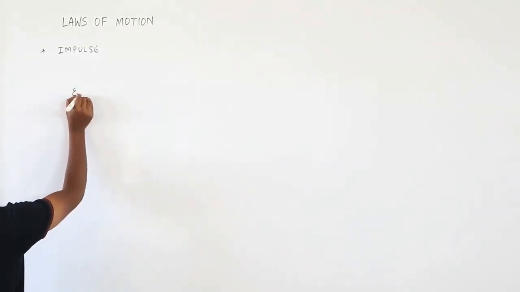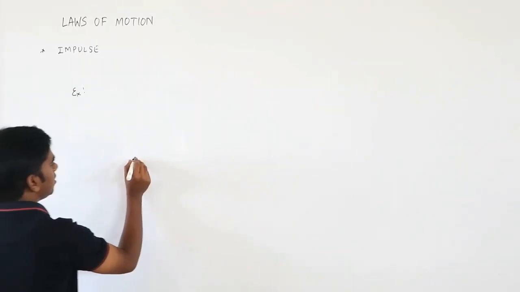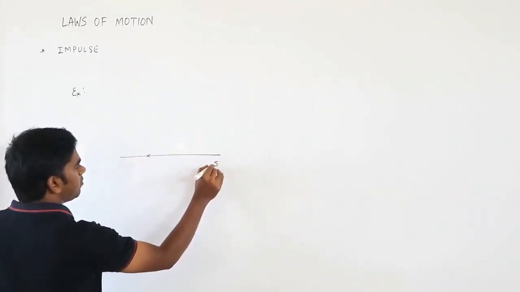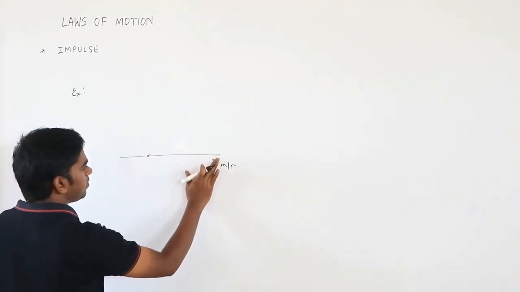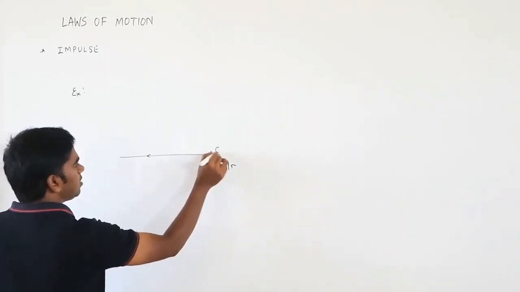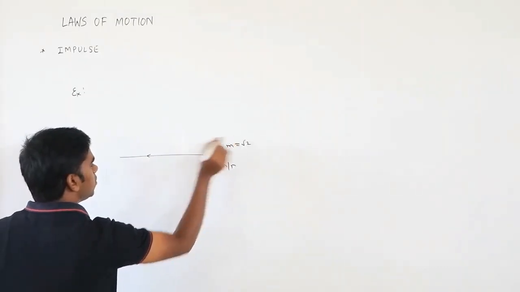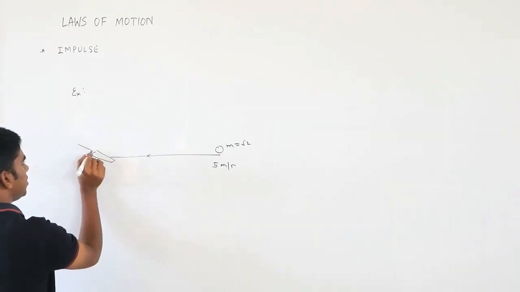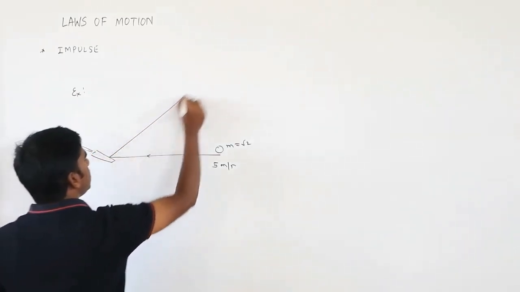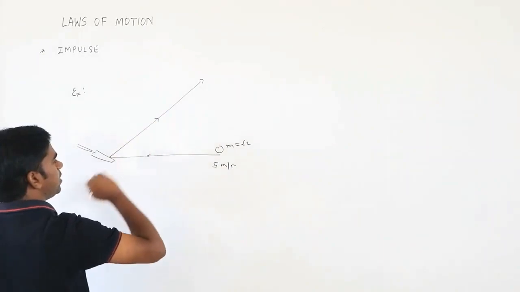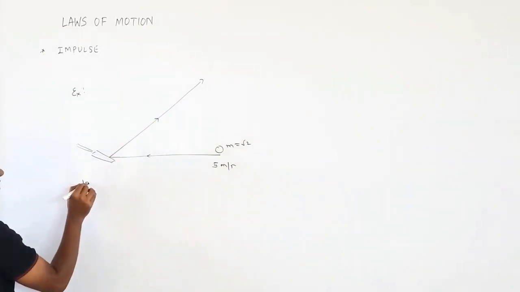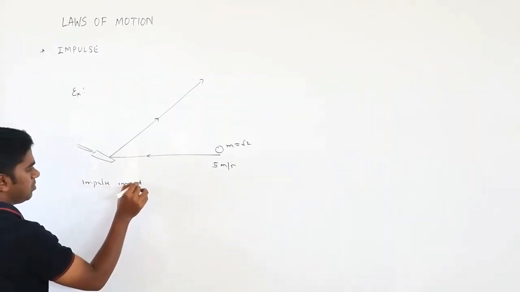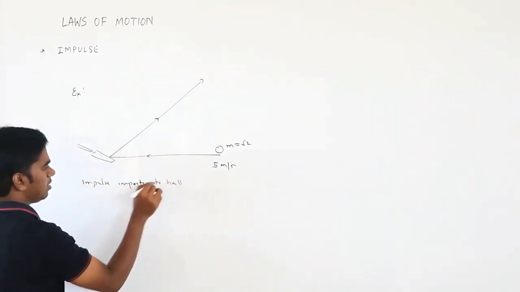So one more interesting example based on impulse only. Suppose a ball is moving in this direction with a velocity of, say, 5 meter per second. The mass of the ball you can take as root 2. Now what will happen? The batsman will just change its direction, so it will go in this direction. Then they will ask what is the impulse imparted to the ball by the bat.